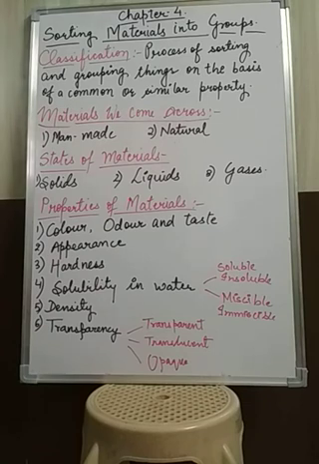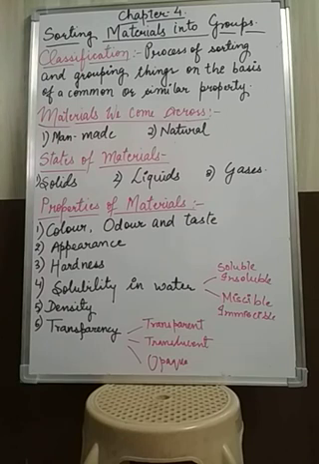Translucent is that property by which you can partially see the other side's object, which does not allow you to see clearly, but partially you can see. Partially means the things at the other side will not be so clear, but a little bit clear. Okay, and the last one is opaque.